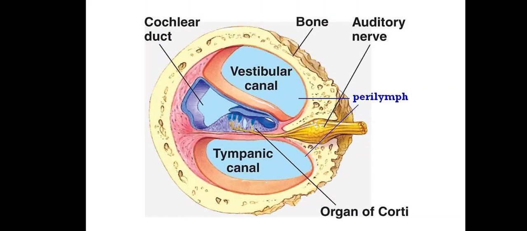So these three compartments are divided by two membranes. The membrane which separates scala vestibuli and scala media is known as Reissner's membrane, while the scala media and scala tympani are separated by the basilar membrane.